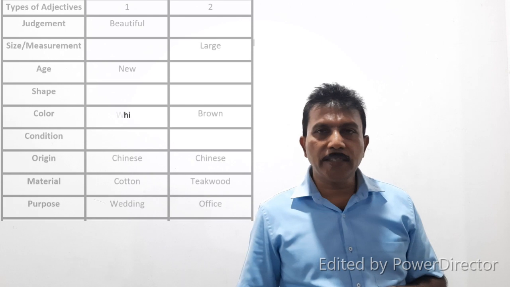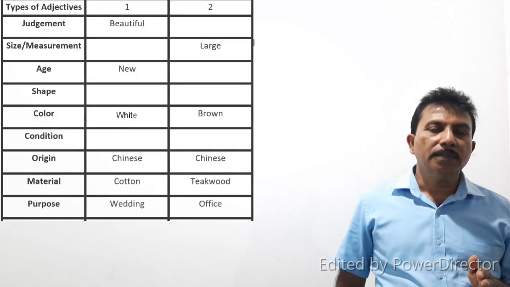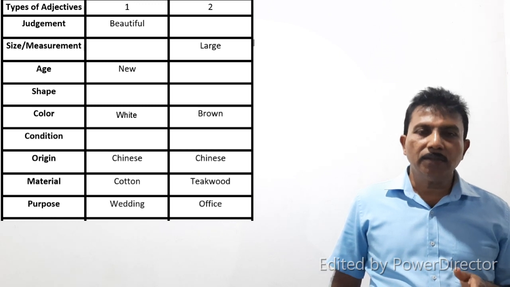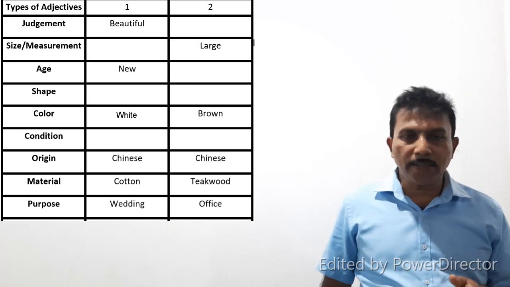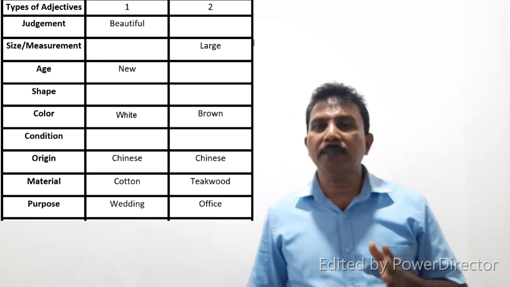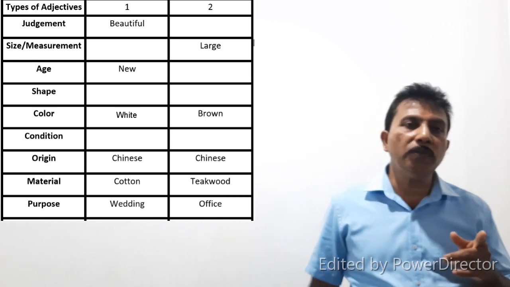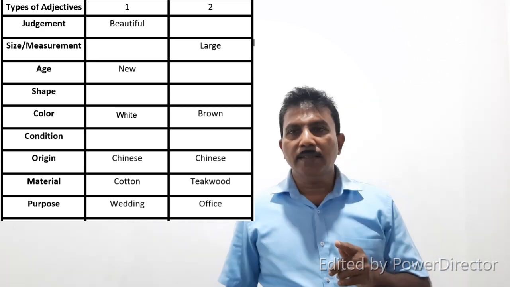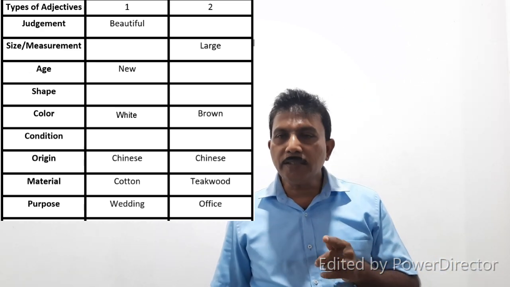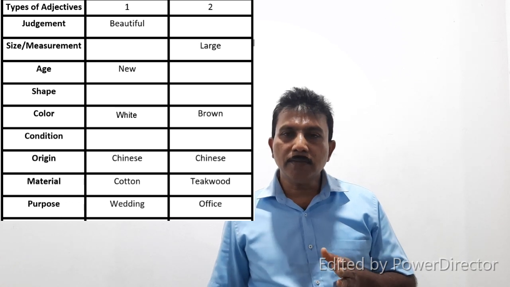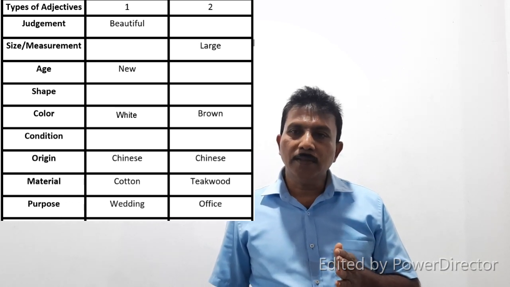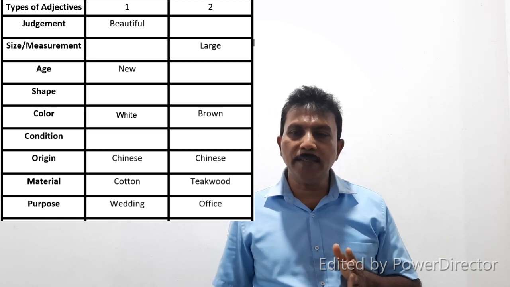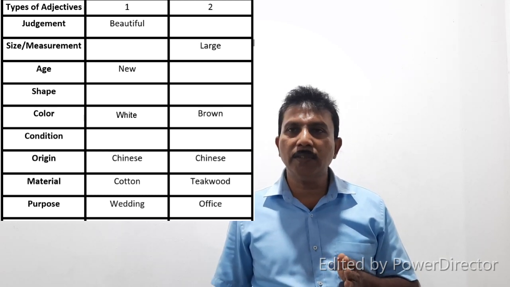Then look at the type of adjectives. Judgment, size or measurement, age, shape, color, condition, origin, that is to say country or area, material, purpose. Then look at the sentence. Nathalie bought a beautiful new white Chinese cotton wedding sari. Then beautiful is judgment. Age is new. Color, white. Origin, Chinese. Material, cotton. Purpose, wedding. Sari is the noun.